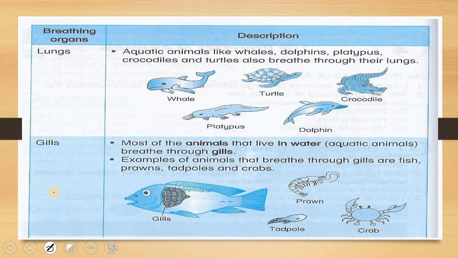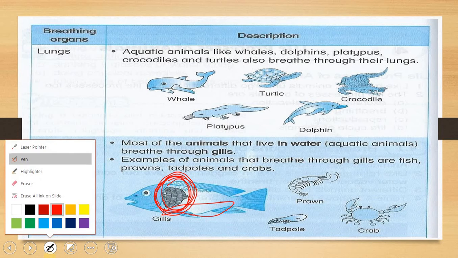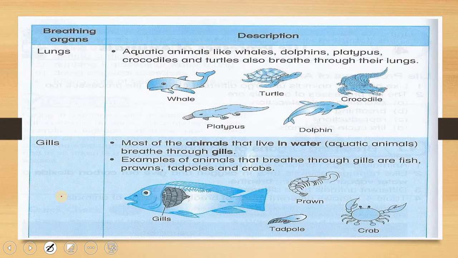For examples, obviously fish. If you ever helped your mother in the kitchen, or maybe you're too little to help, but at least if you ever see how your mom cleans the fish or opens up the stomach and intestines, at least you could see how they have gills. So they have gills to breathe.